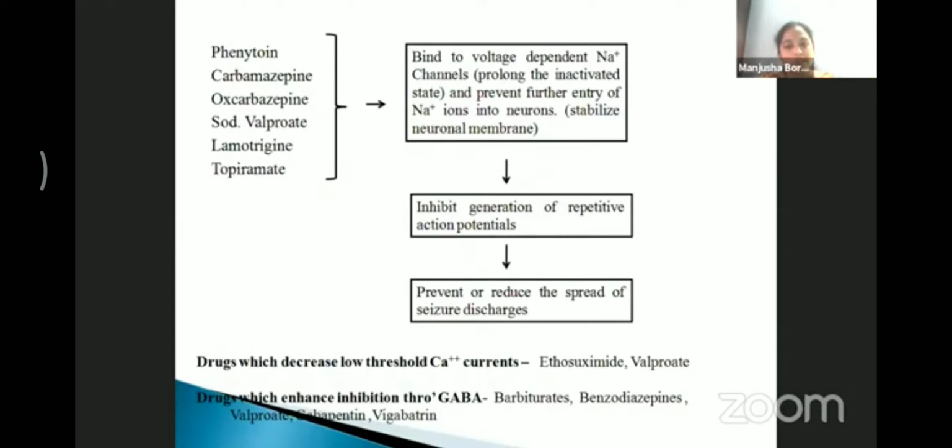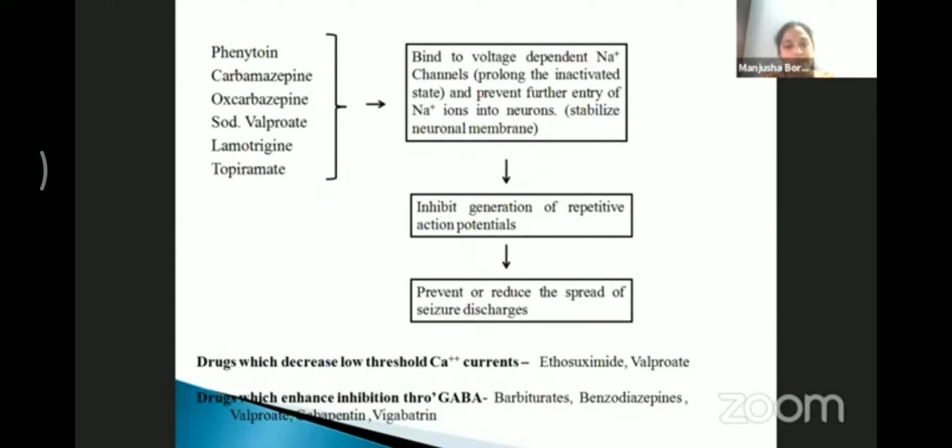Coming to the therapeutic uses of phenytoin, phenytoin is considered a major antiepileptic drug. It is not a CNS depressant, but at the therapeutic dose it causes sedation and at a toxic dose it causes excitation. Phenytoin is used as a first-line drug treatment for grand mal epilepsy, simple partial seizure, complex partial seizure as a first choice of drugs. It is not at all used in absence seizure. It also plays an important role in status epilepticus as an alternative to diazepam.